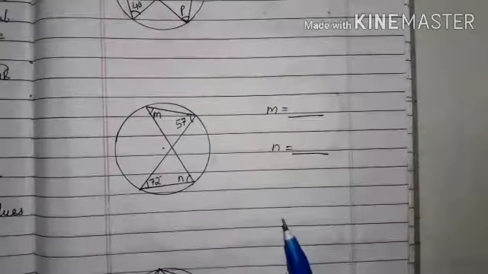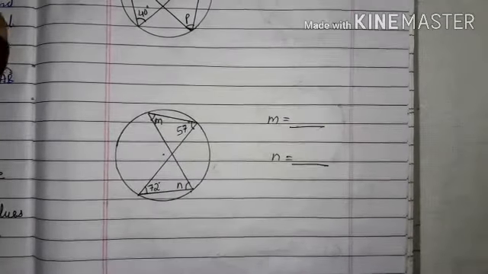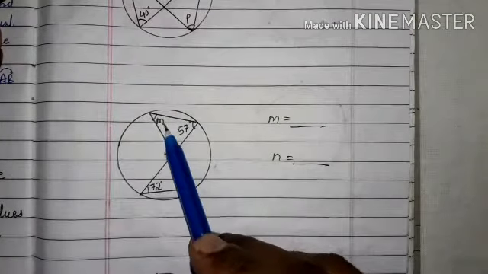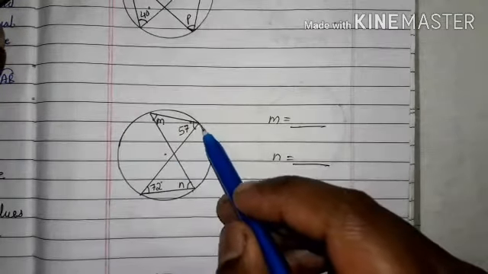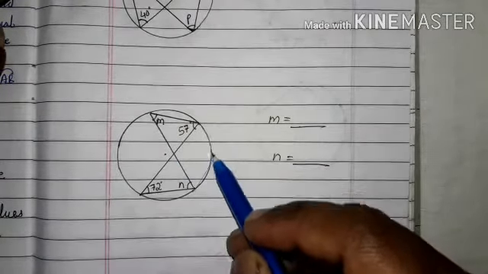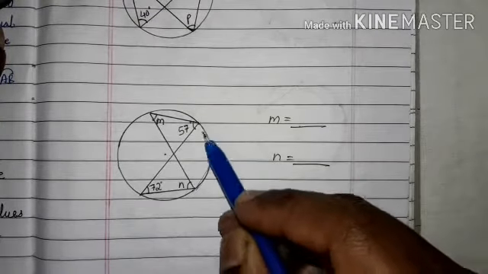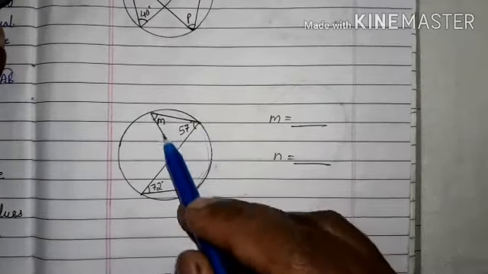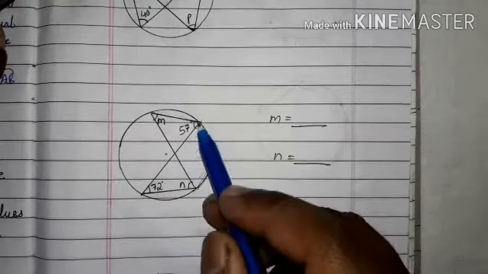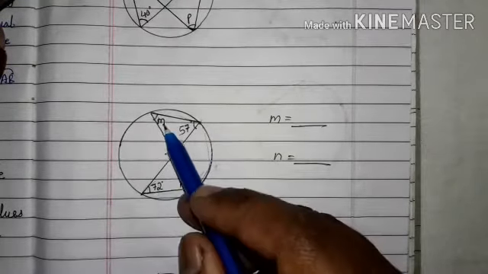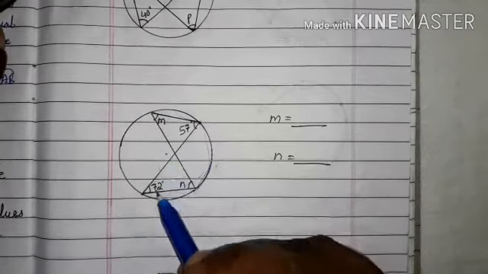Now see the fourth one. Here angle M and the 72 degree angle are made by the same arc. This arc only makes the angle M and this arc only makes the angle 72. Therefore, M is equal to 72 degrees.